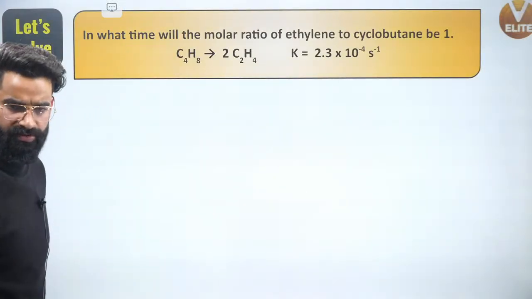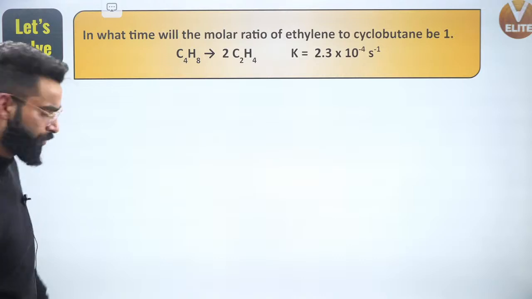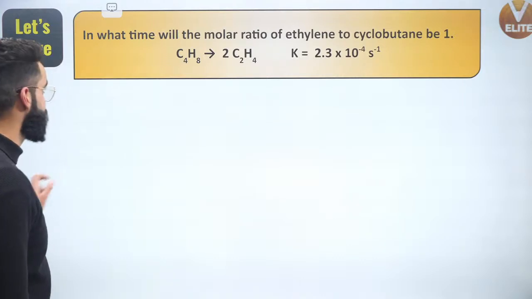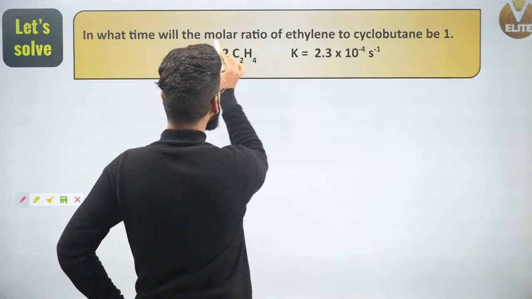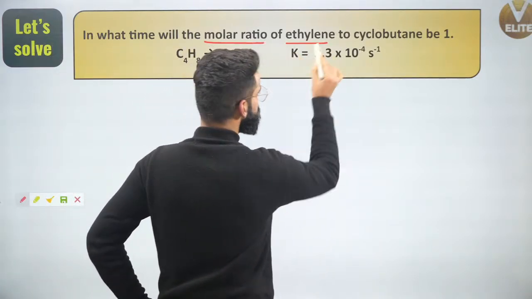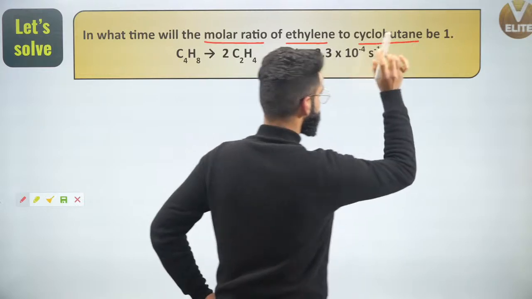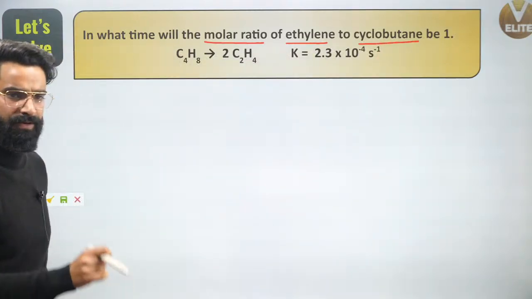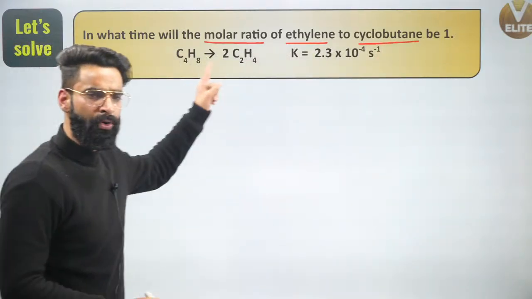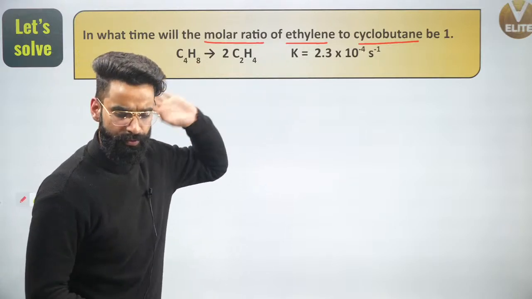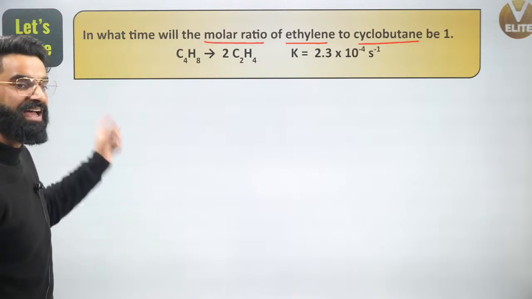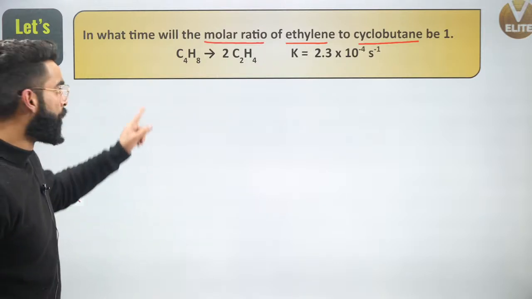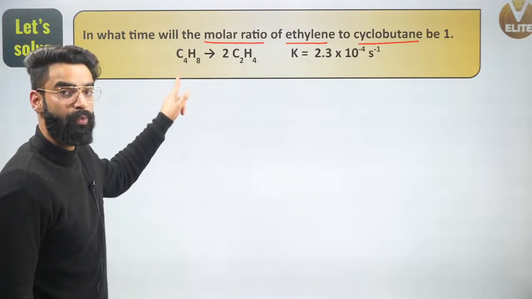This is one more question on your screen. Let's kill this question as well. At what time will the molar ratio of ethylene to cyclobutane be 1? That's what I'm supposed to calculate. I'm supposed to calculate the time at which the molar ratio of these two becomes equal to 1.